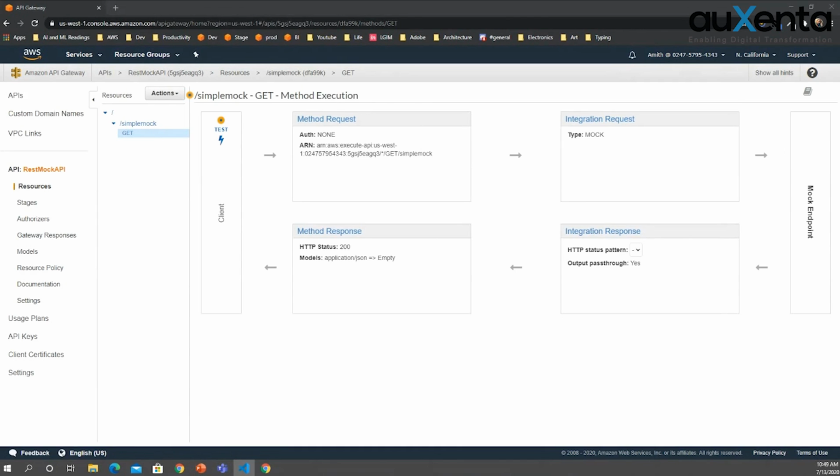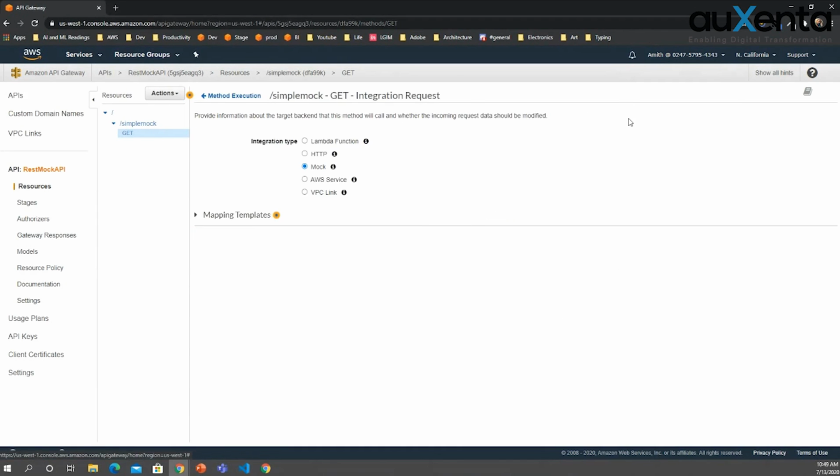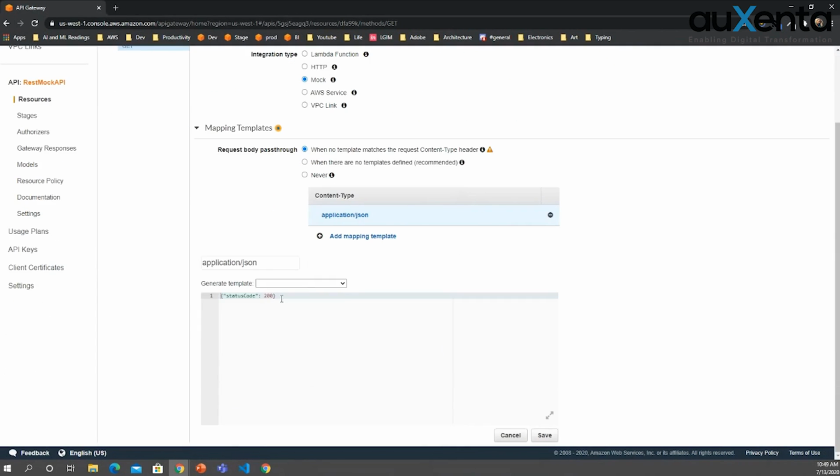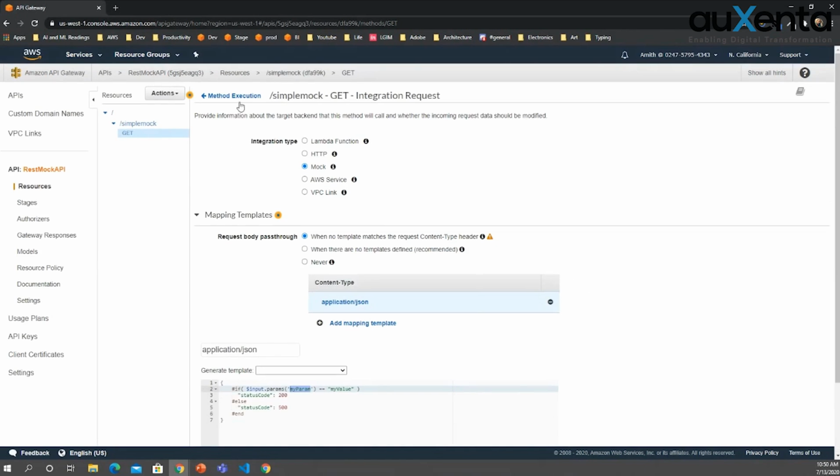First, I will change this integration request, and I will map. I will add something like this. Here, what it says is, if I am getting a parameter named my parameter with my value, the status code should be 200. If it doesn't have this, then the status code is 500, right? Now I will save it.